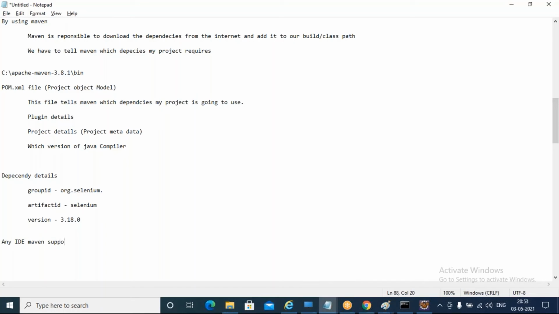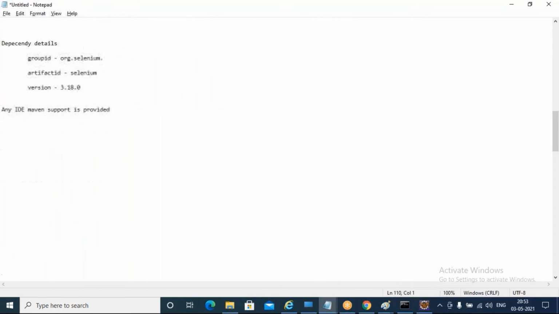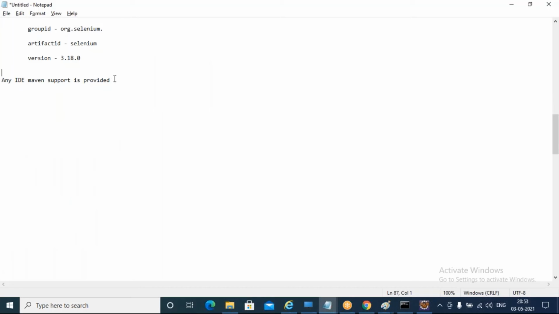Maven support is provided. For example, if I'm using Selenium IDE, Eclipse IDE, and I create one Maven project, tomorrow you can take my project and open it in IntelliJ. IntelliJ also supports Maven.